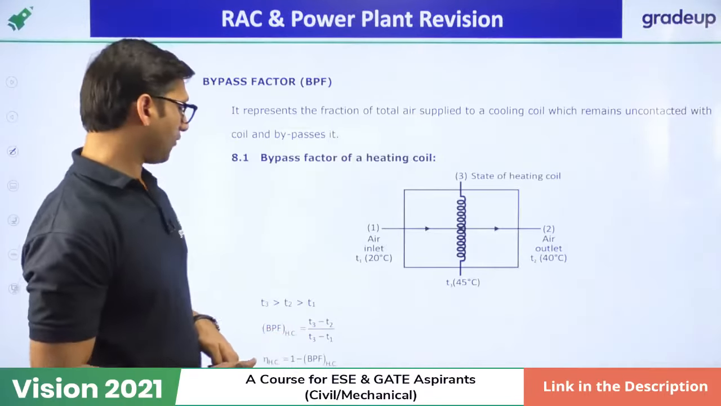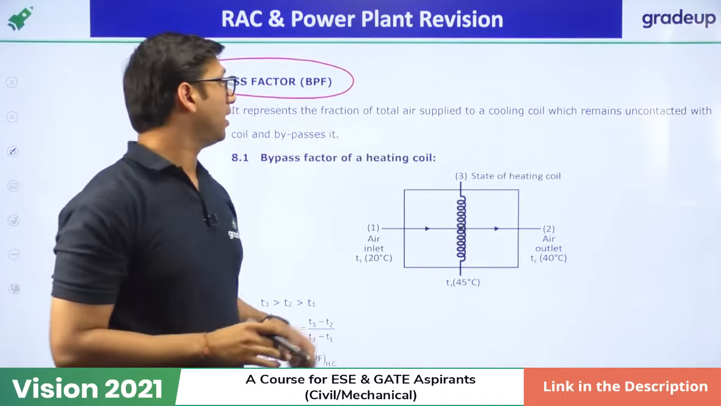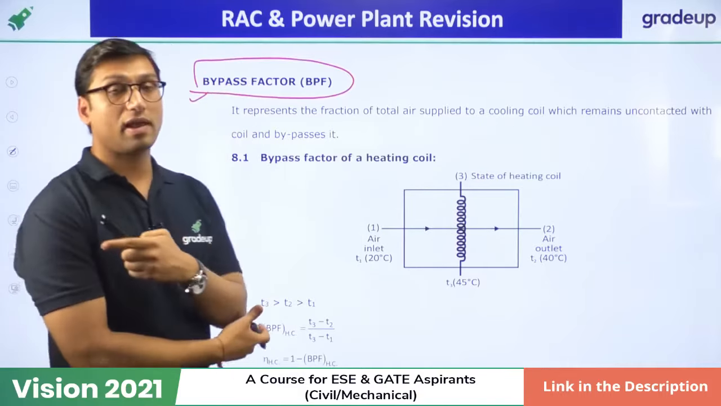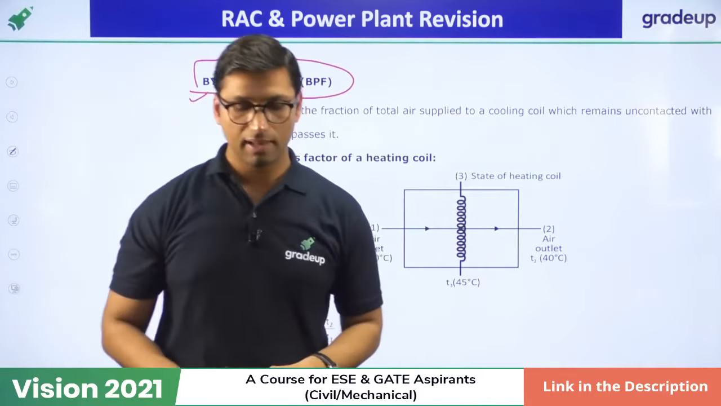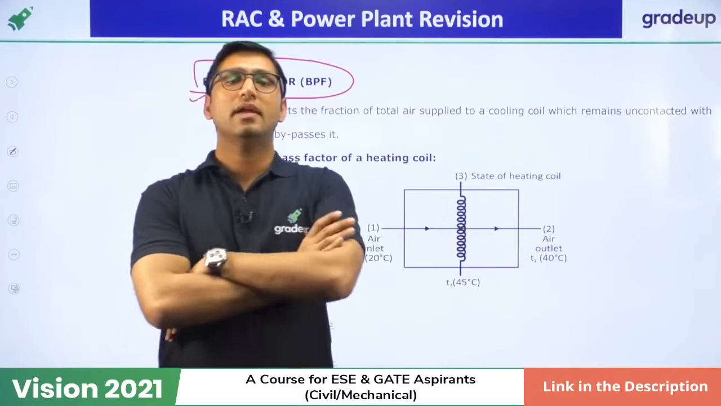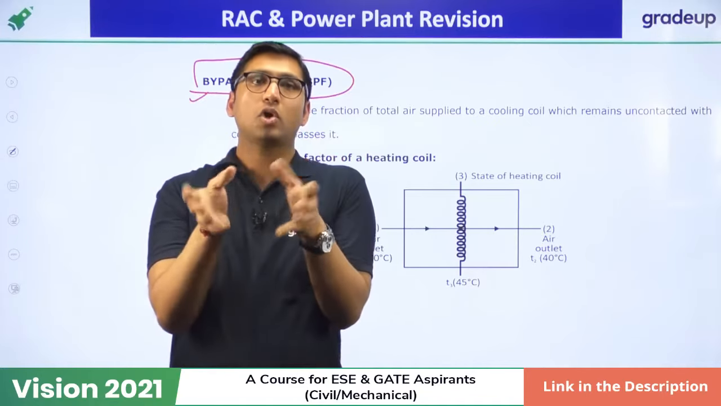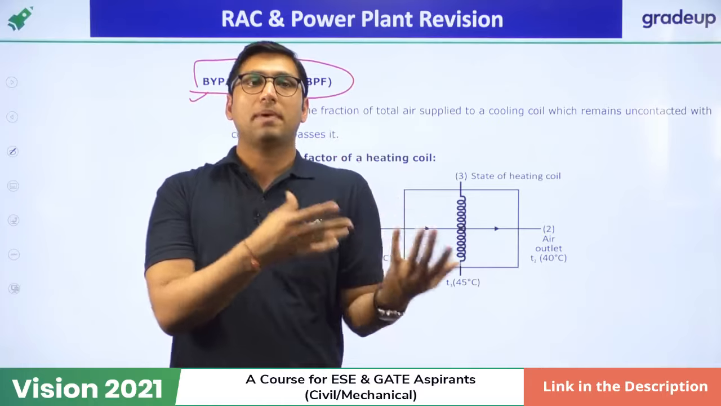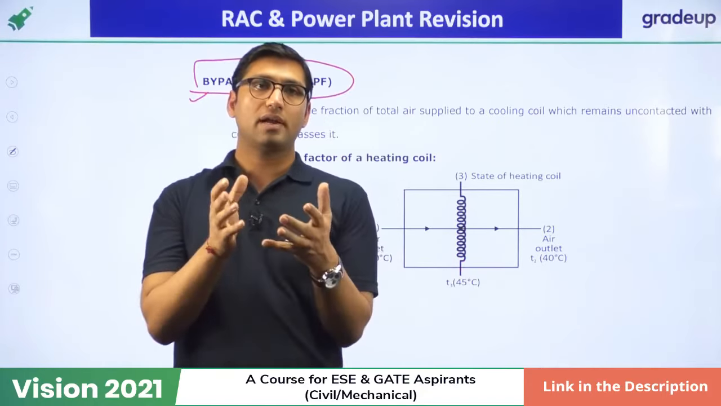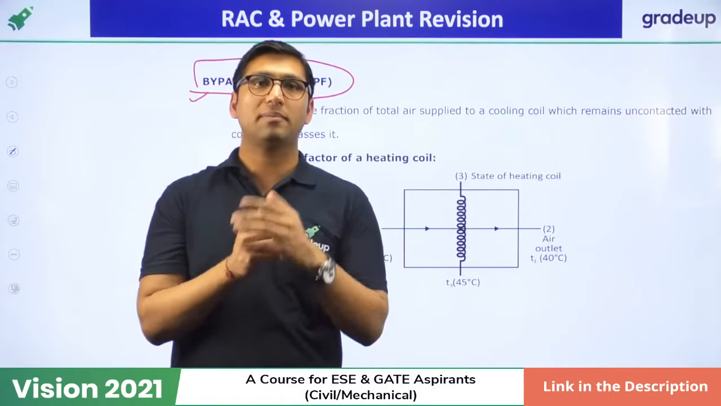Okay. Now there is another term in psychrometry called bypass factor. Bypass factor represents the portion of the total air supplied to the cooling coil which remains uncontacted with the coil and bypasses it. In air conditioning, there is a coil, called a cooling coil or heating coil depending on the purpose, whether you have to maintain the room at low or high temperature. What is the meaning of bypass factor?